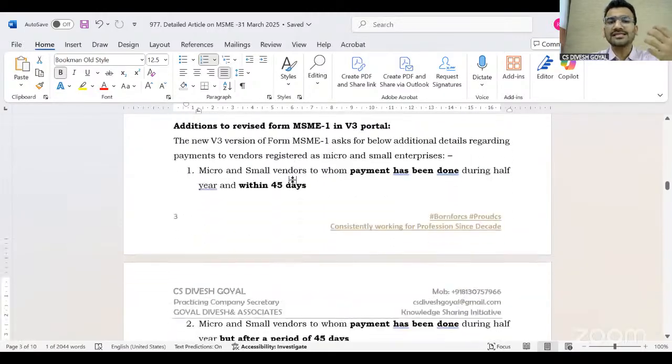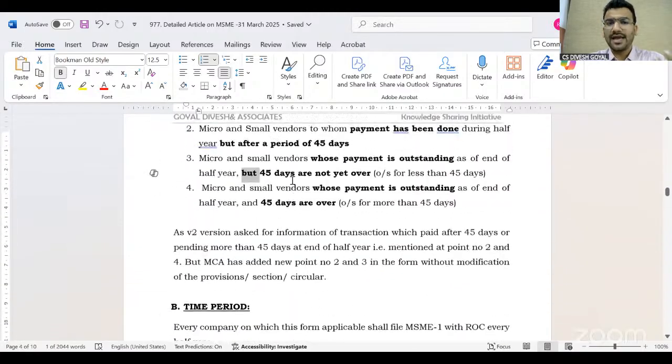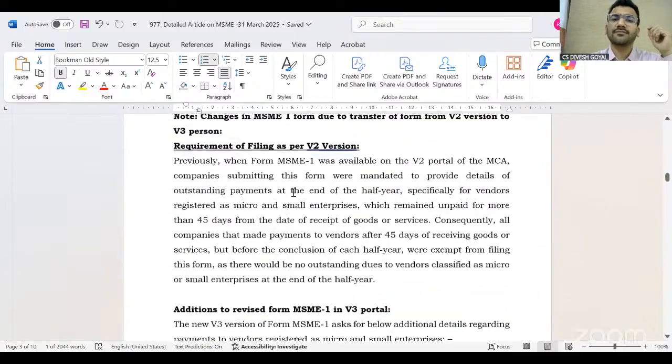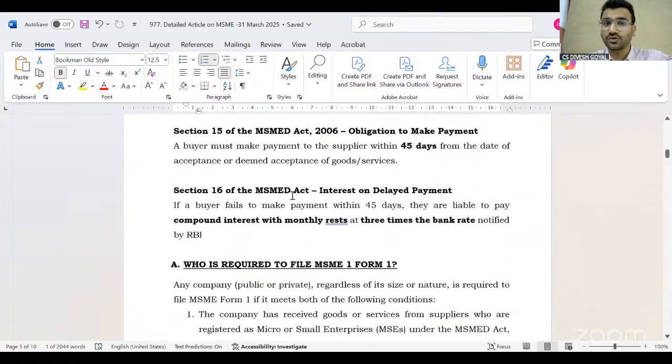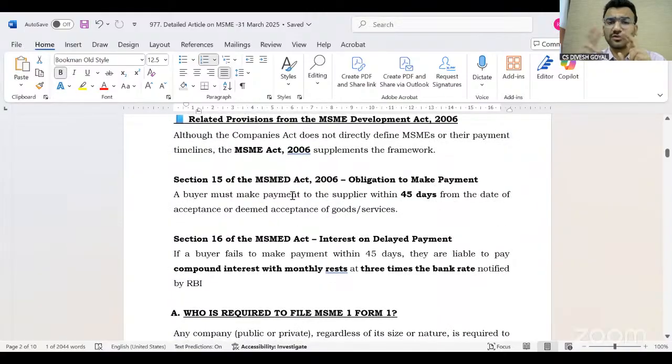Now we analyze the provision of the MSME and the intent of the MSME Act 2006. These 2 points should not be there for the purpose of the MSME 1 form.